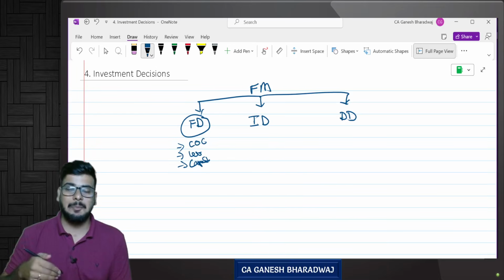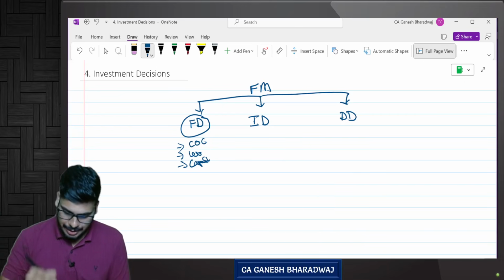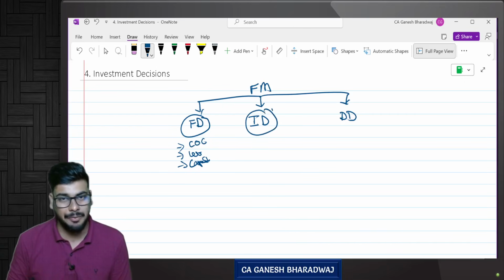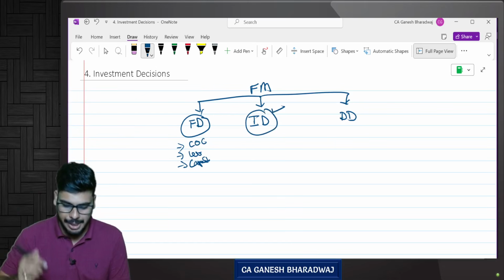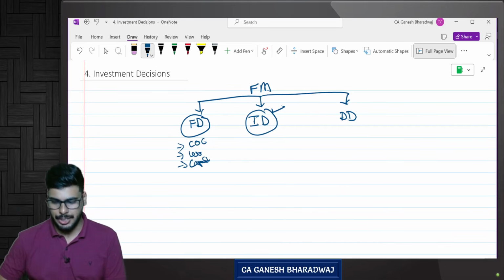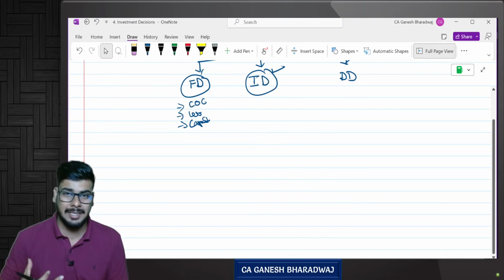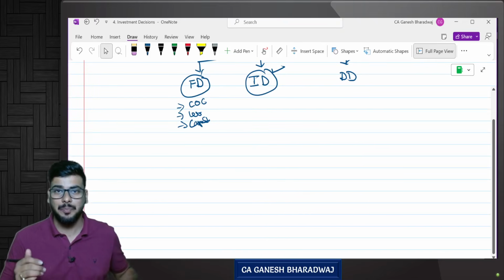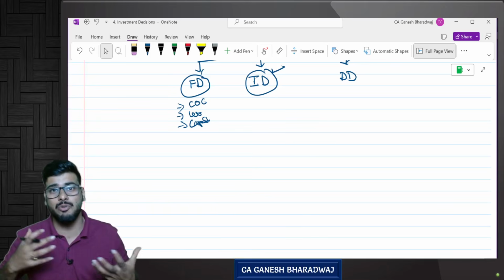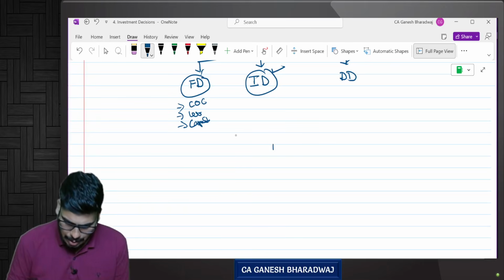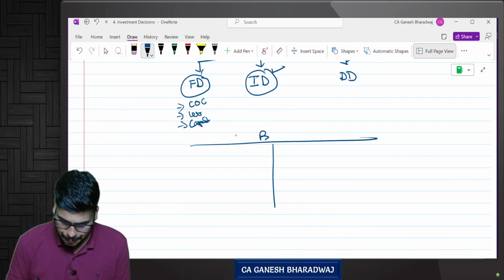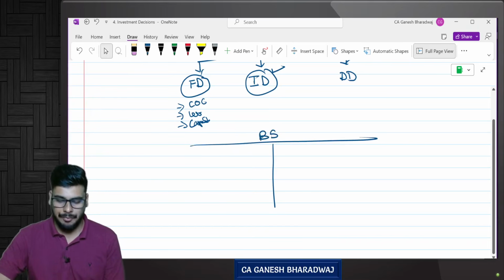So now this chapter, the name itself is investment decisions. This falls under the category of the second objective of our subject, which is investment decisions. Sir, what do you mean by investment decisions? Where exactly does this fit in financial management? Let's assume this is the balance sheet of a company.